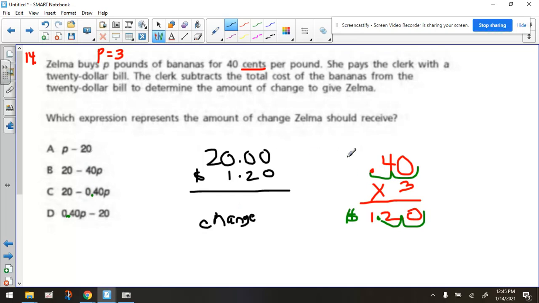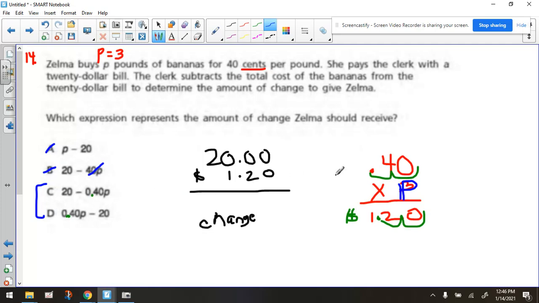One of the things that we did is we multiplied 40 cents times 3. So let's say we don't know it's 3, but we know it's a p. Let's look through the choices. This does not show 40 cents being multiplied with p, so that's probably a no. This is showing $40 being multiplied with p, so that's probably a no. And let's look at choices C and D. Both C and D show 40 cents being multiplied with p, so this shows it after, this shows it before. Since these two are off the list, now we have to narrow it down between those final two choices.